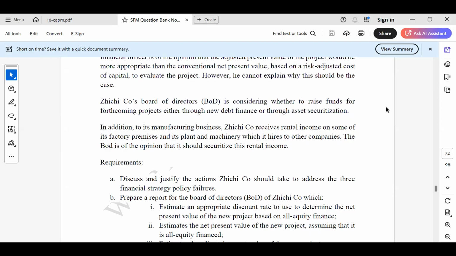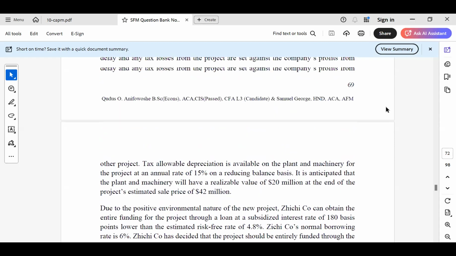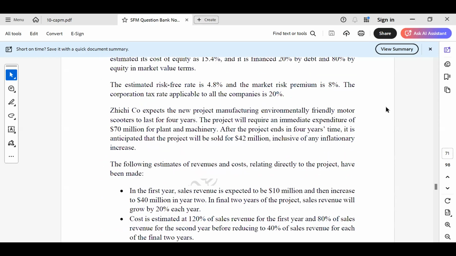But from here, we don't know if we can use Miller-Modigliani or CAPM to calculate it. But the information provided in the story would let us know. All right, let us go straight to reading the story now.